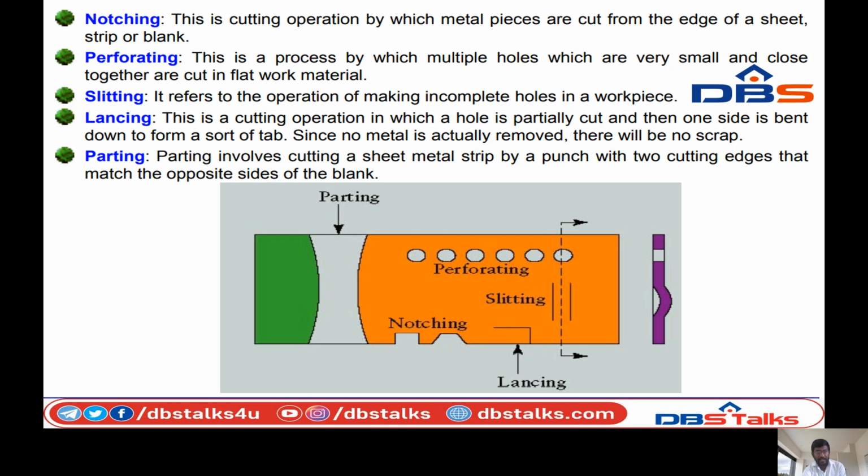The parting will be created. The same cutting edges will start matching the opposite side. So this will be matching to the opposite side of the blank. So this is the parting operation. Parting means separating the sheet metal into two parts with a cutting edge operation.